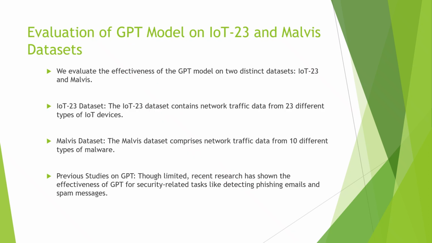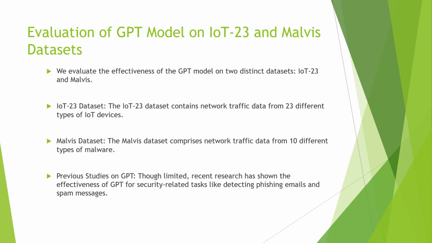Now, we're going to evaluate the GPT model on IoT-23 and the Mavis dataset. So, we evaluate the effectiveness of the GPT model on two distinct datasets. One was IoT-23 and the other one is Mavis. The IoT-23 dataset contains network traffic from 23 different types of devices.